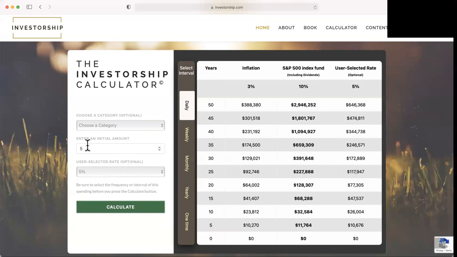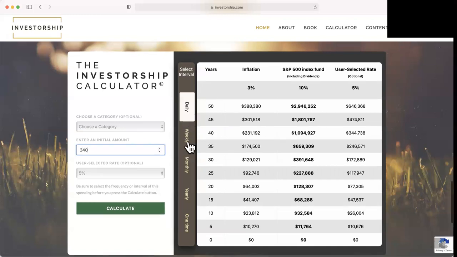Let's say somebody starts off at a minimum wage of $14 an hour. In the course of a year, they earn about $24,000. Let's say they just save 1% of it, $240, and they do that every year.